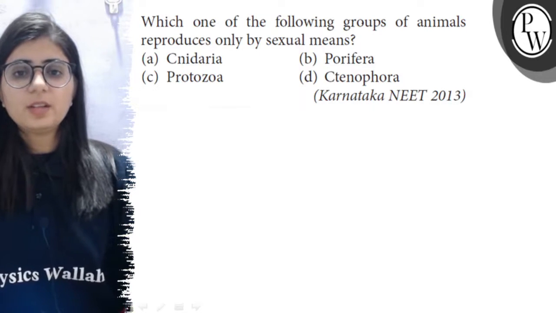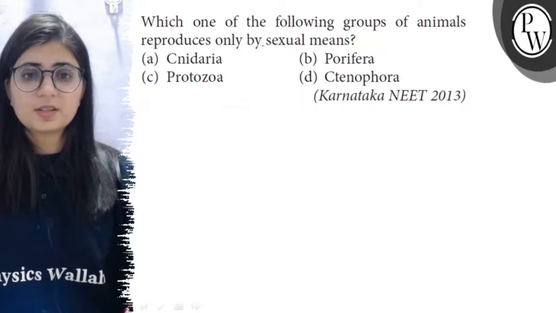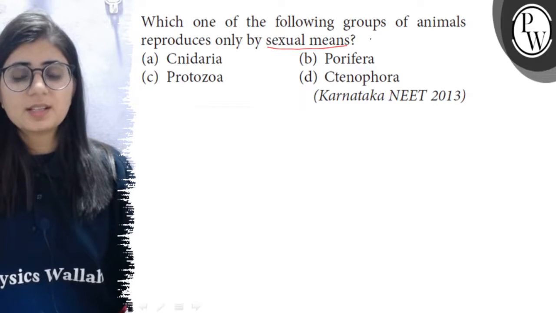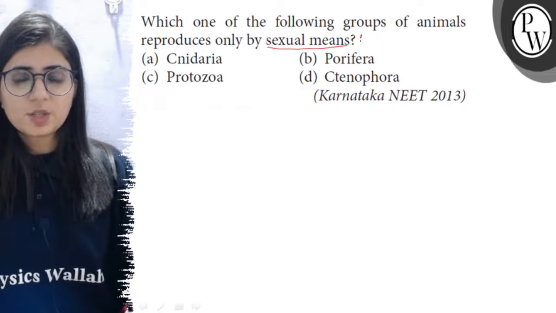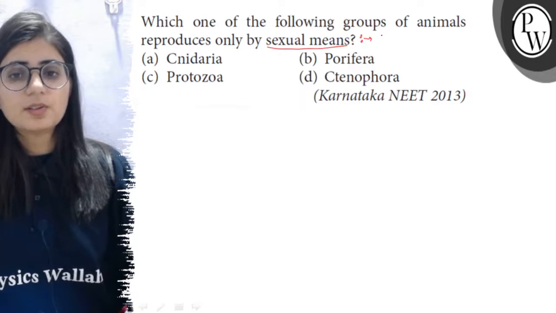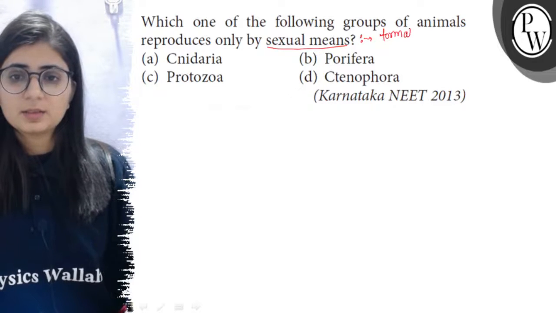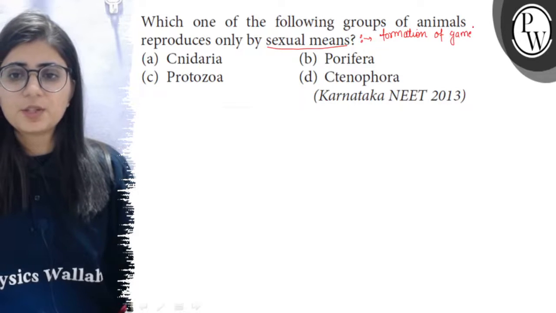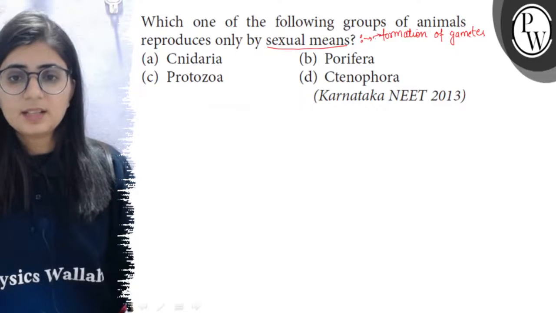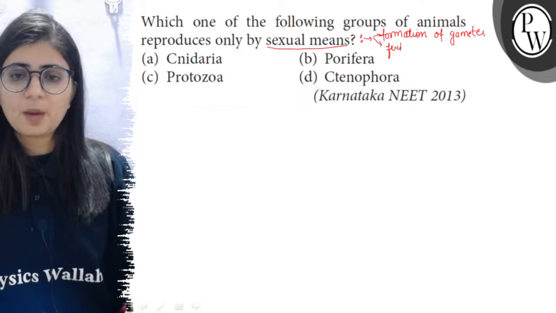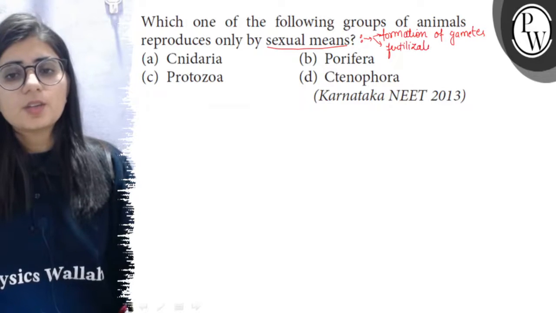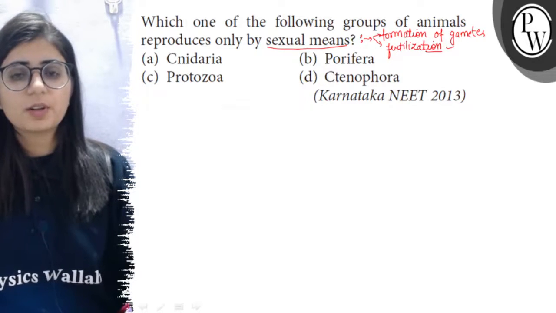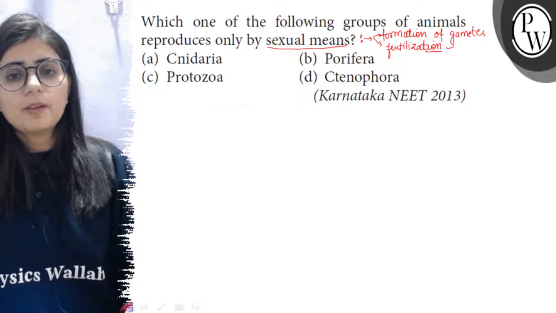Which one of the following groups of animals reproduces only by sexual means? So there are two types of reproduction, asexual and sexual. Sexual reproduction involves the formation of gametes, and gametes are the sex cells. So formation of gametes, or gametogenesis, and then the fusion of gametes, and fusion of gametes is called fertilization. So the reproduction involving the formation and fusion of gametes is called sexual reproduction, whereas its opposite